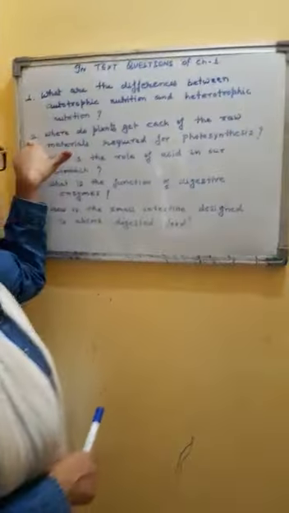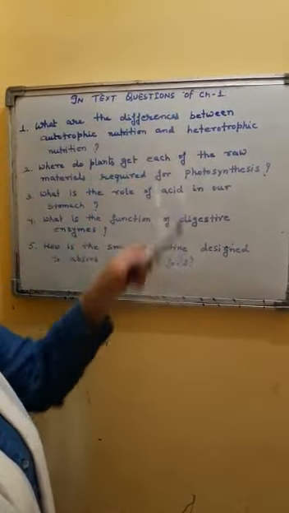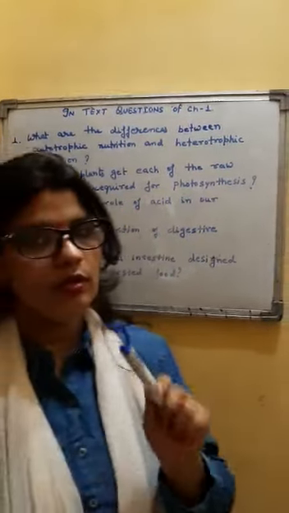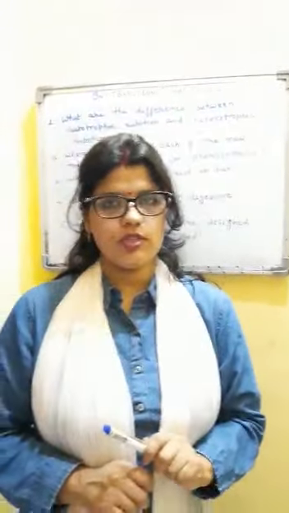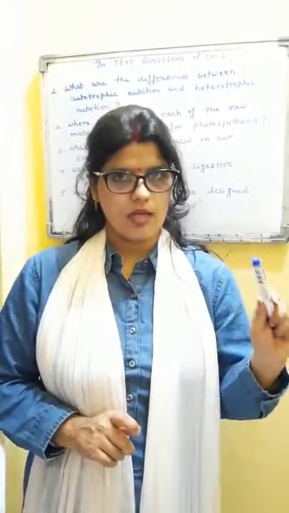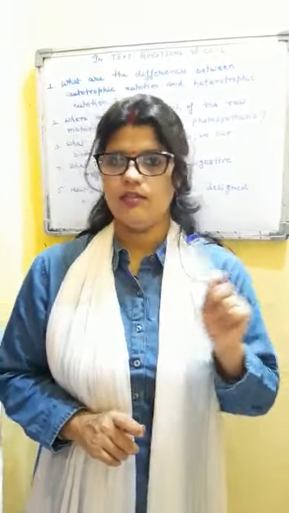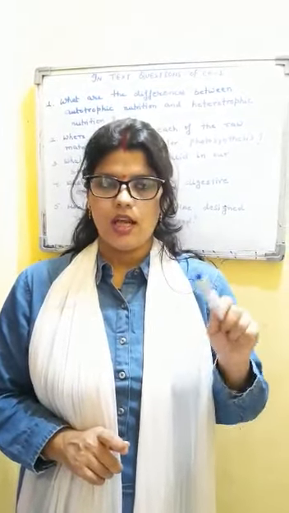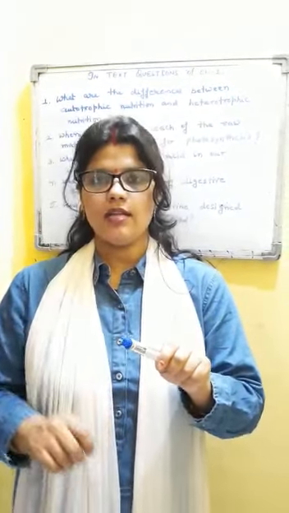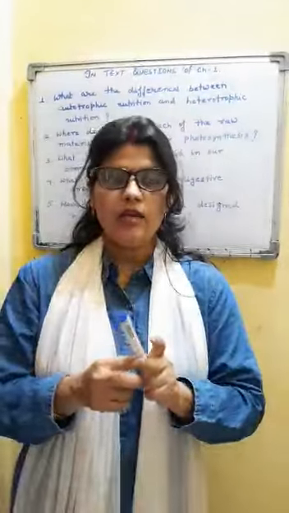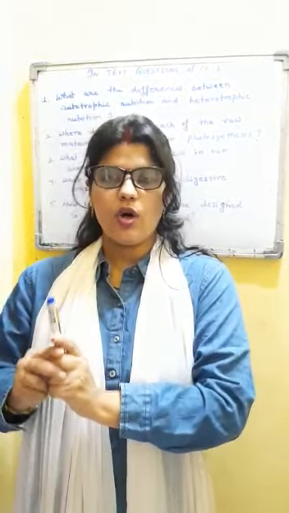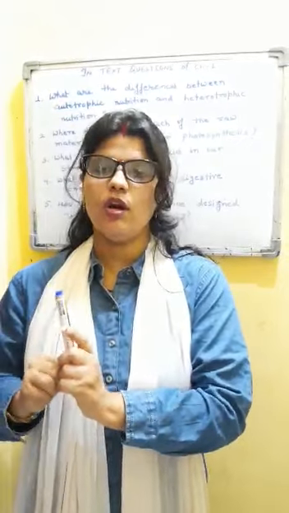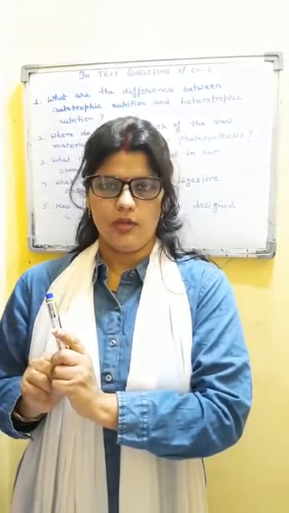In the next question, where do plants get each of the raw materials required for photosynthesis? Now you know the raw materials of photosynthesis, carbon dioxide and so on, so you have to write down the names of the raw materials and from where the plants are getting them, and what organ or part of the plant is responsible for absorbing or taking them inside the body.